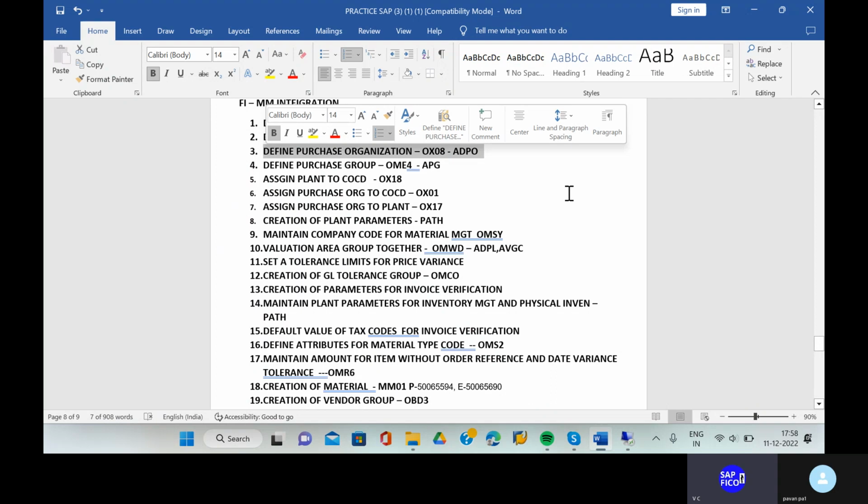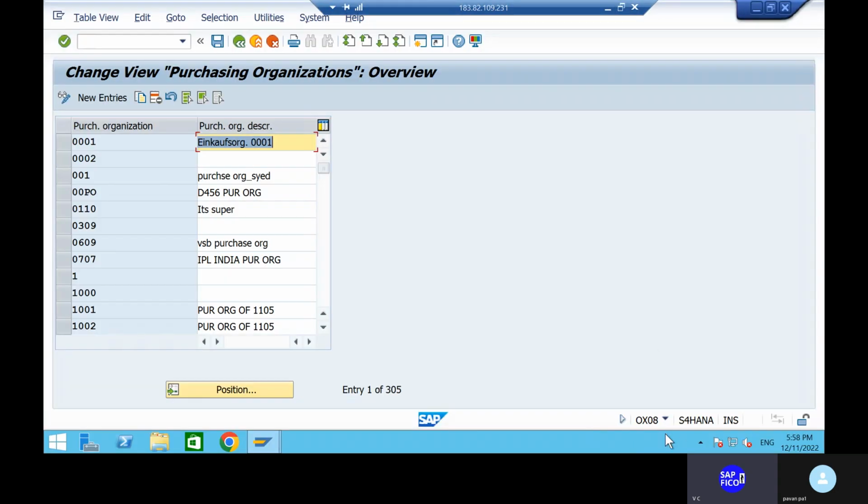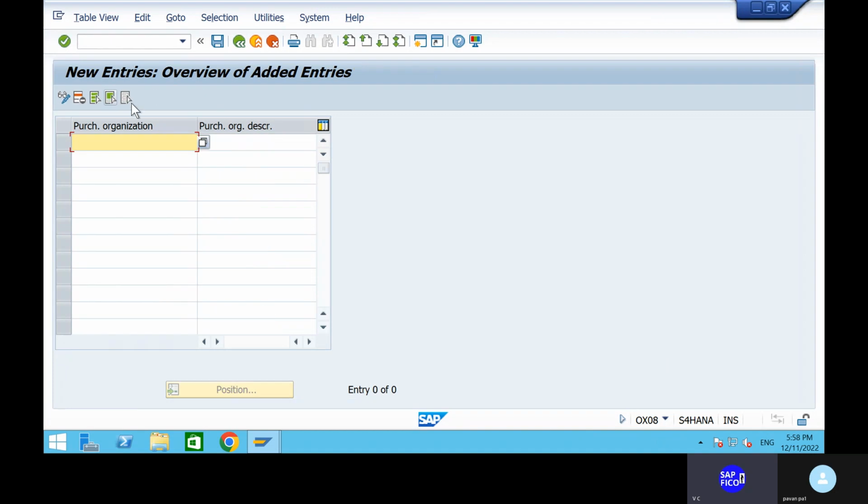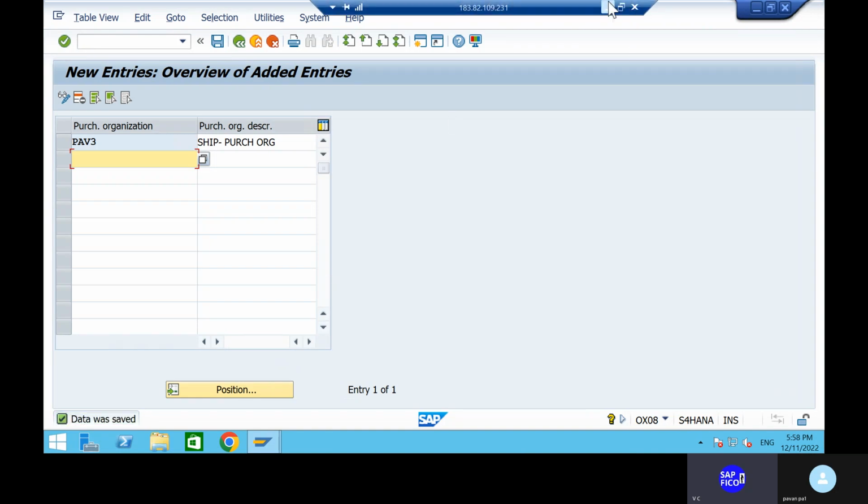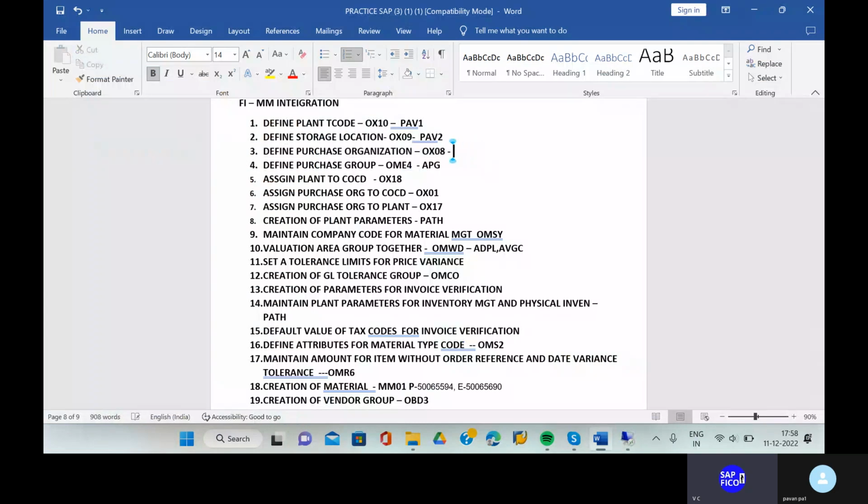Okay, define purchase organization. Can you go to the transaction code OX08? We will create one purchase organization. So what is the purchase organization here? Anything, PAV3. Okay, can you take out the purchase organization description? Okay, can you go to the save button and save it? See, successfully we have defined the purchasing organization also. PAV3 is the purchase organization.